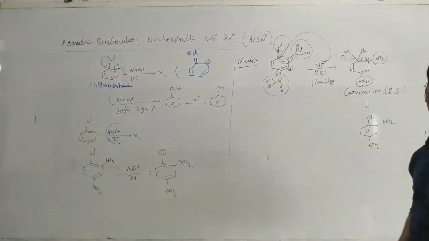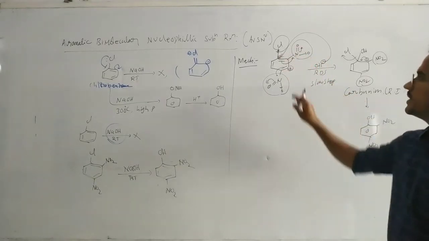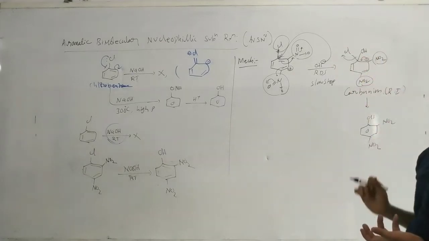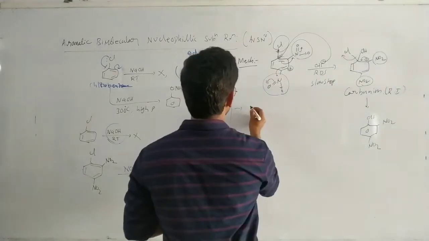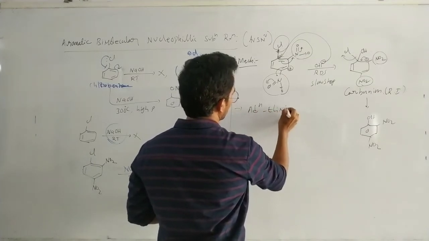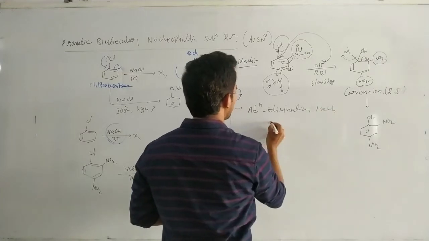Okay, that's it. So in this case, first of all, that OH minus nucleophile is added by the breaking of this pi bond. Next, leaving group elimination takes place. That's why this reaction is also known as the addition-elimination mechanism.